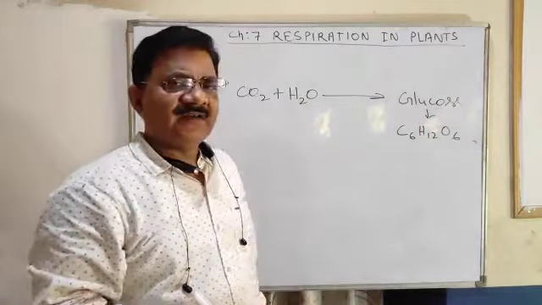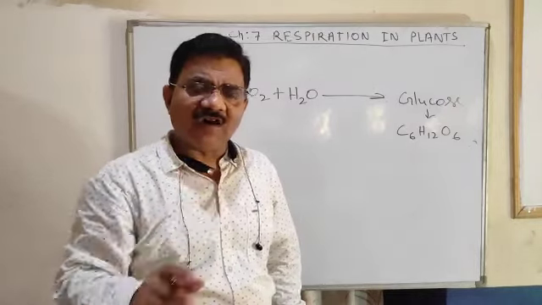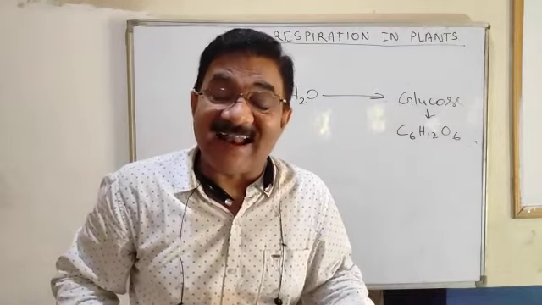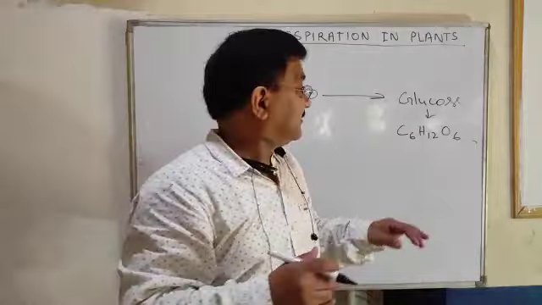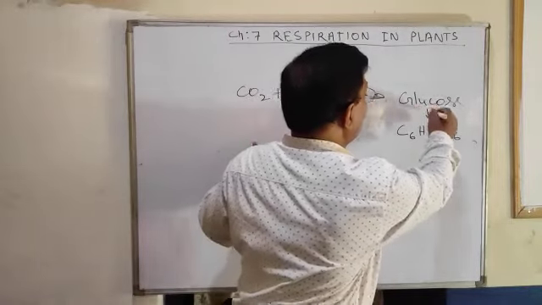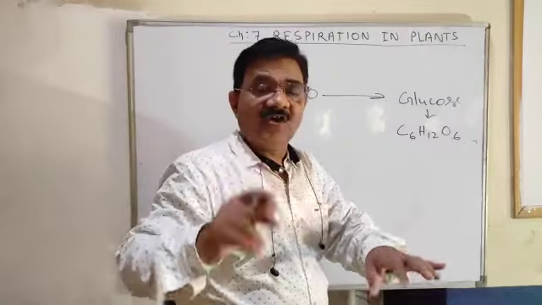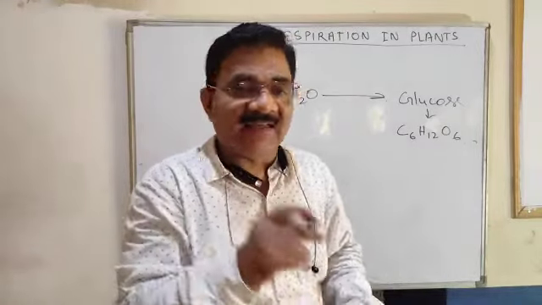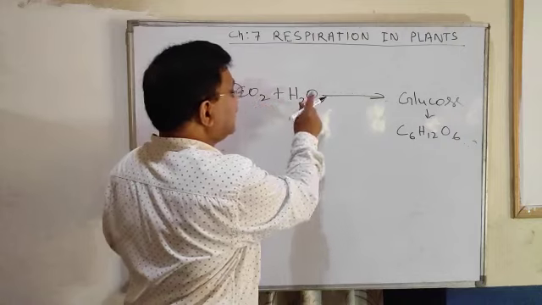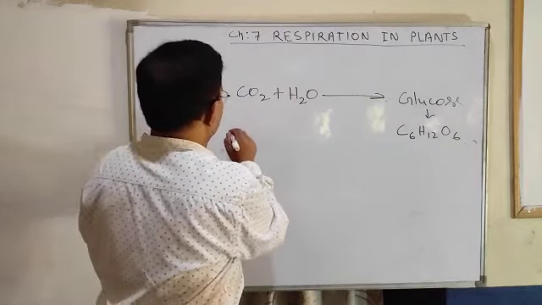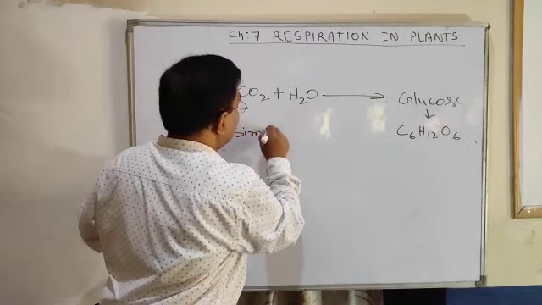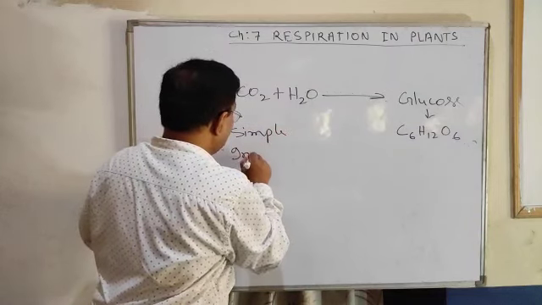Now, try to understand, I am talking about anabolic reaction or anabolism in which something is synthesized. Here, glucose is synthesized with the help of carbon dioxide and water, or in simple language, simple inorganic compounds.